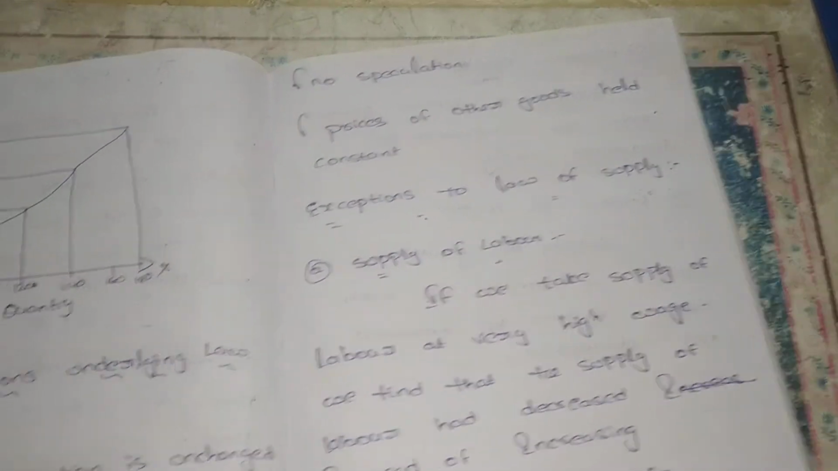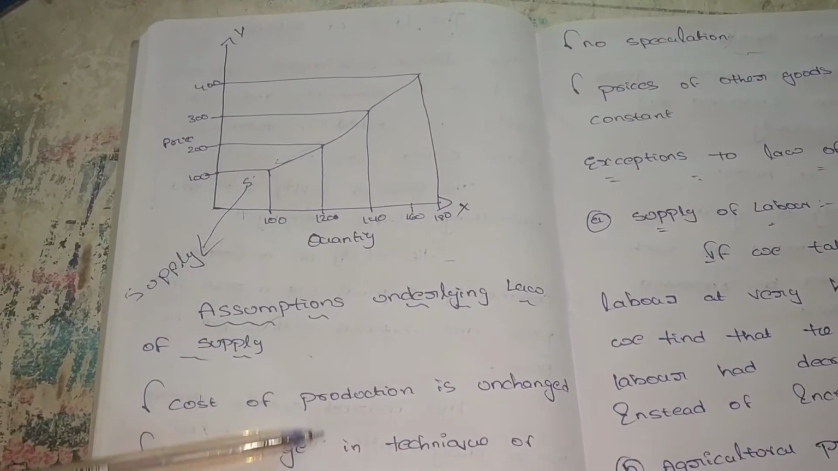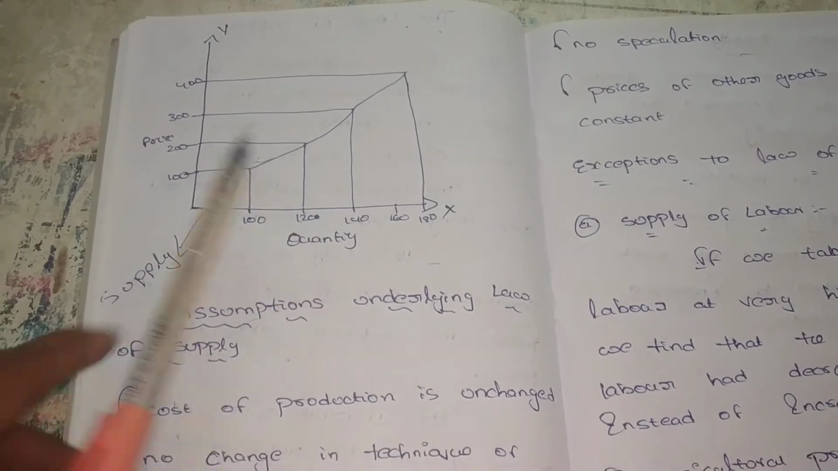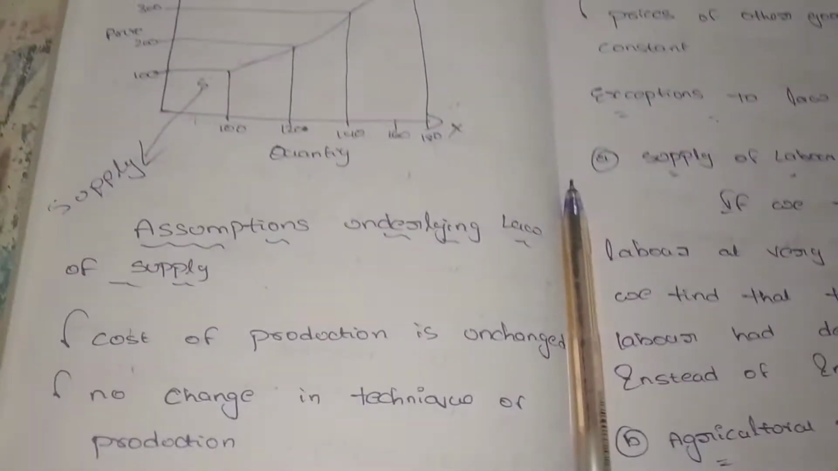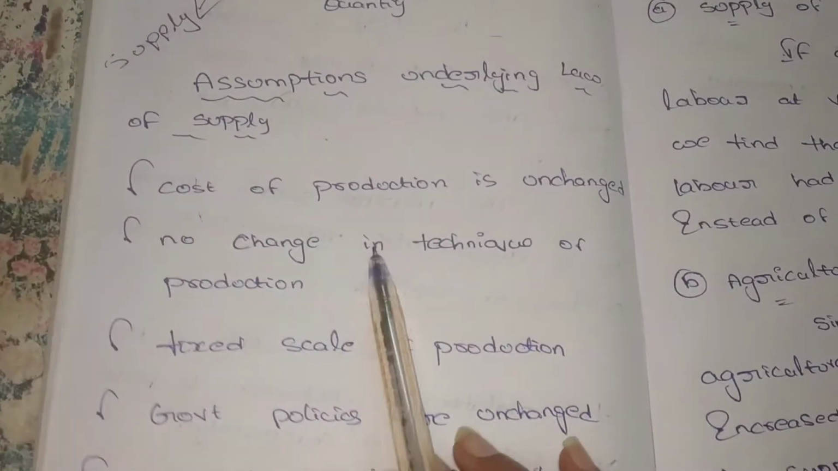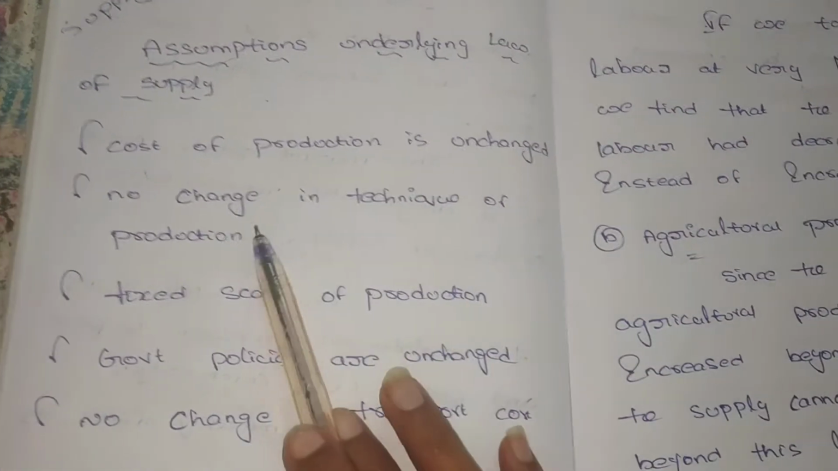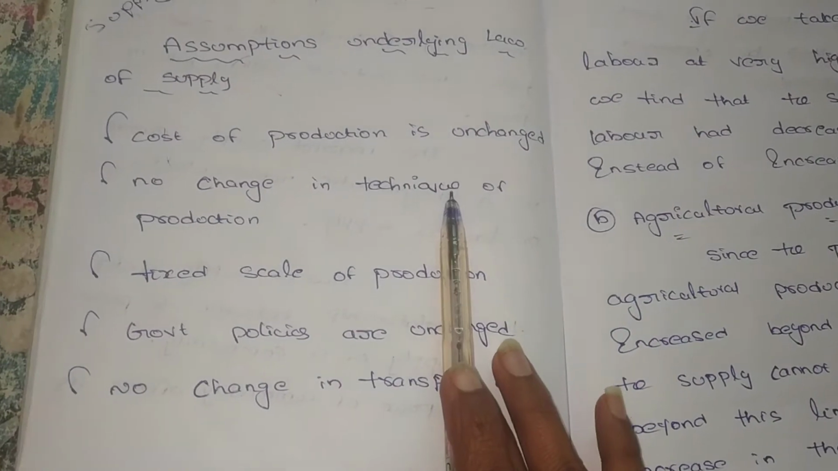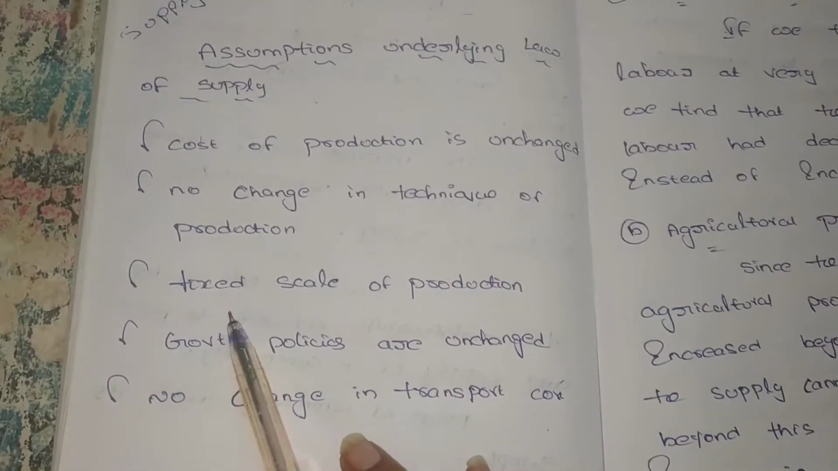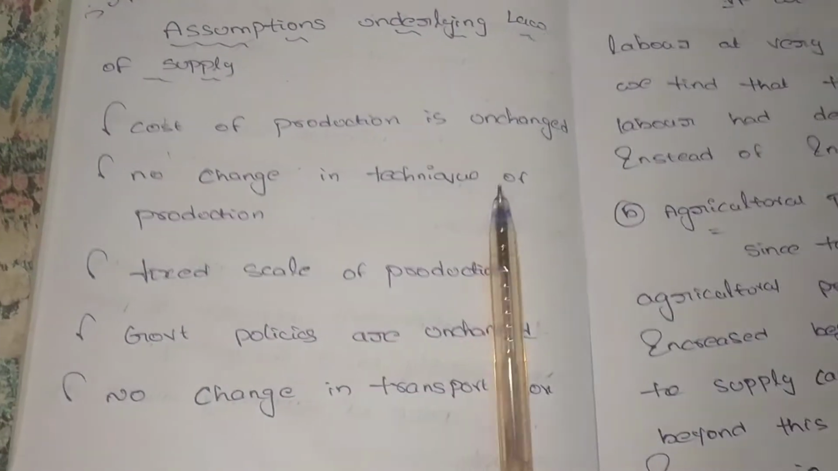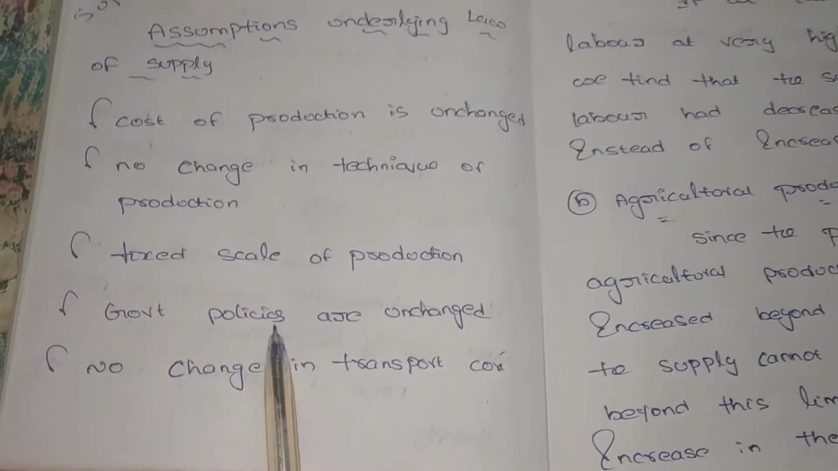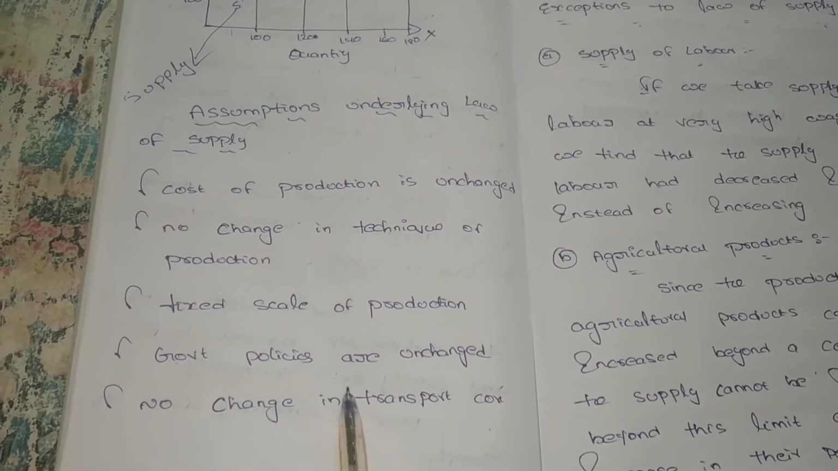The law of supply is applied only when we assume all these factors. Then only can the law of supply apply. What are the assumptions? Cost of production is unchanged. There is no change in techniques of production. There is a fixed scale of production. And government policies are unchanged. There is no change in government policies.